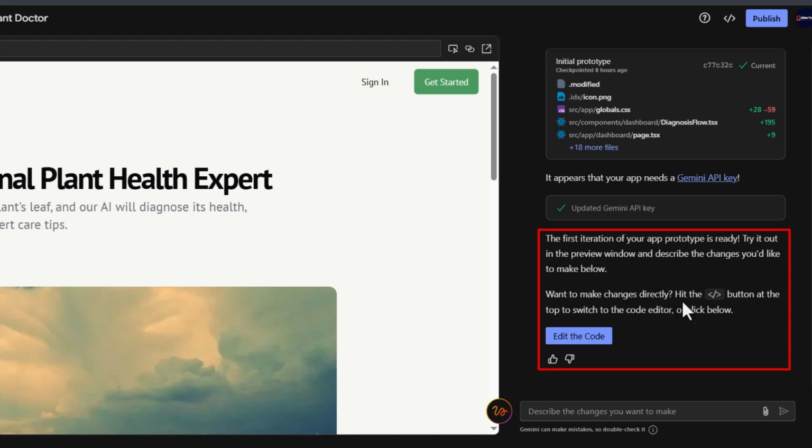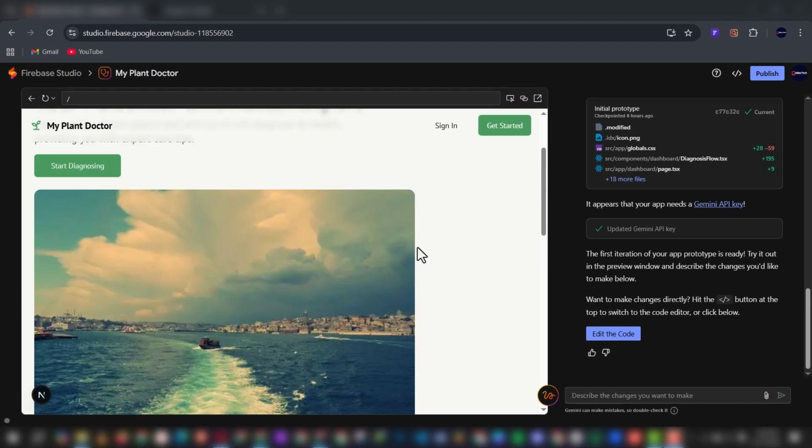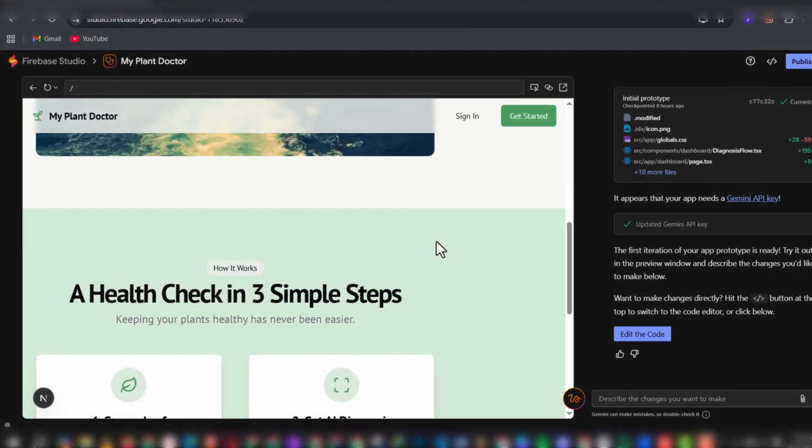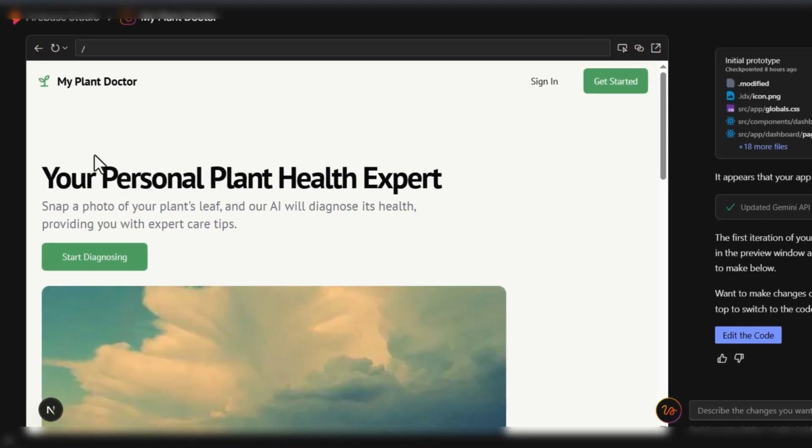Want to make changes directly? Hit the code button at the top to switch to the code editor. So here is the code button. It means if you are good with coding and you can do it manually rather than vibe coding or using textual prompts, you can switch to code mode. Here we'll proceed with using textual prompts. So we can start testing out the features presented by the prototyping agent, and we can proceed from there.